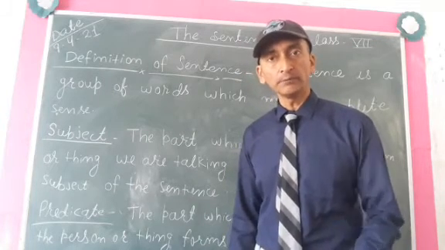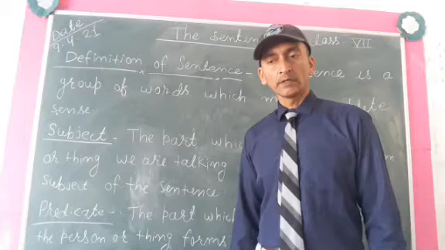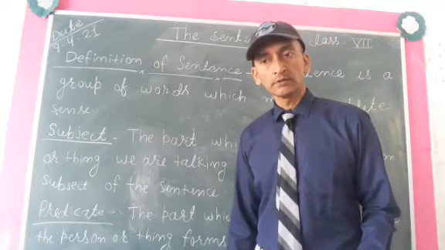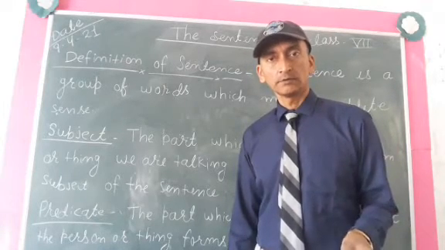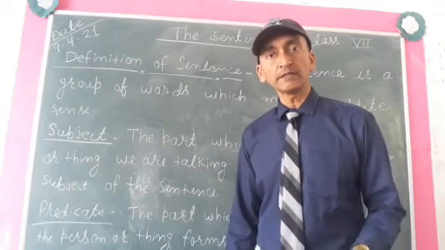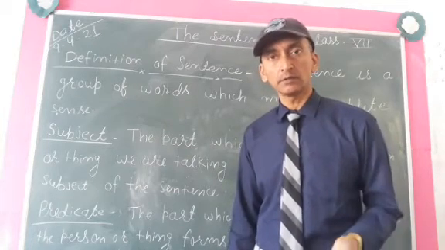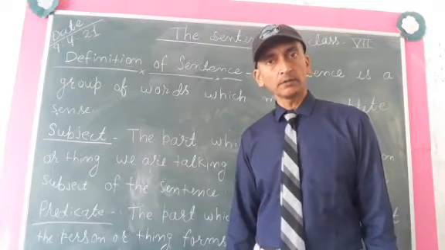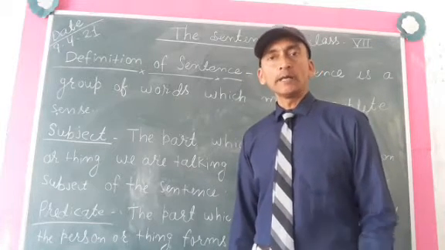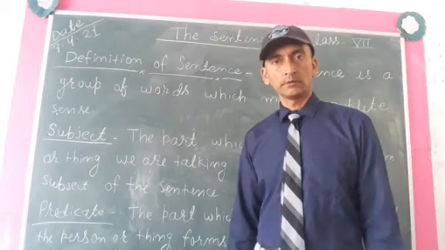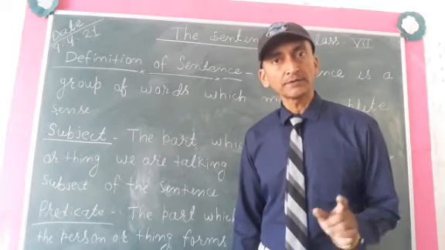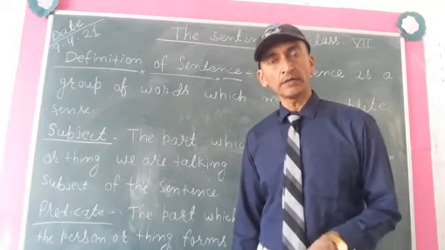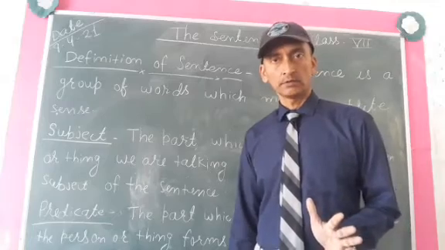In simple words, subject is the doer in the sentence. He does the action. For example, I am going to school. Here, the action in this sentence is done by I.